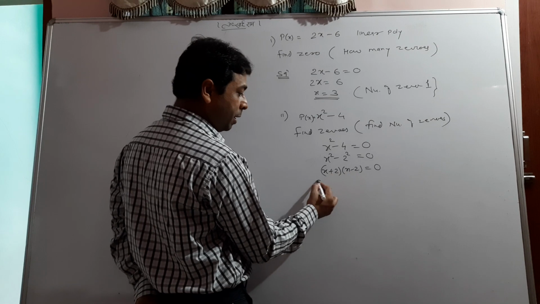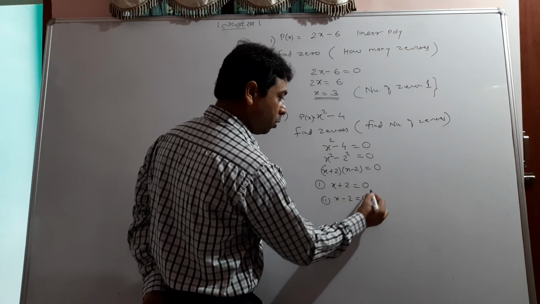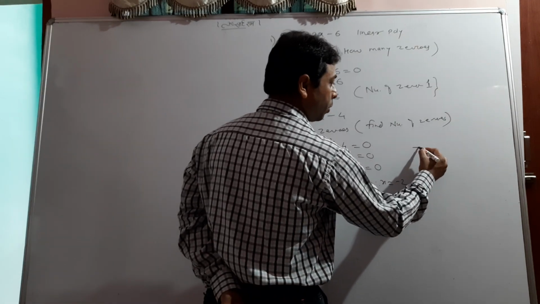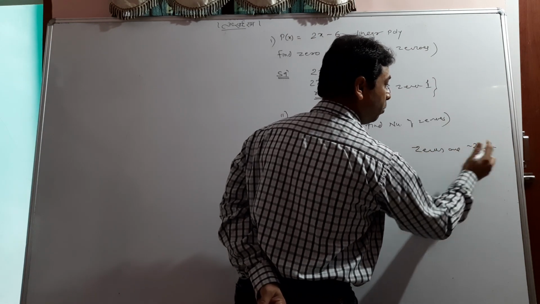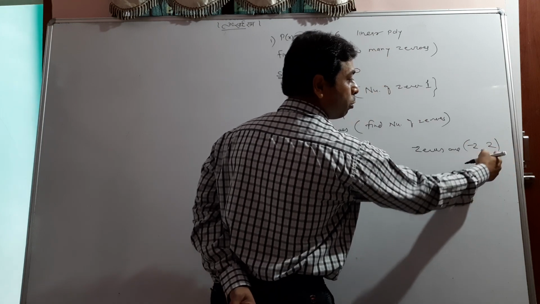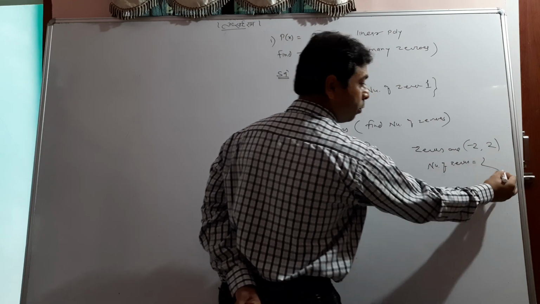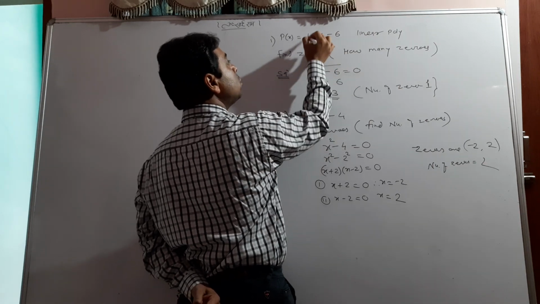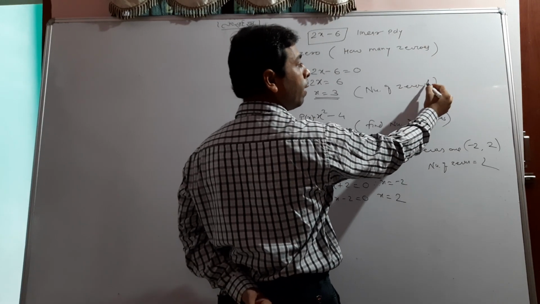Now two options are here. First is x plus 2 and second is x minus 2. So the first answer is minus 2 and the second answer is 2. So what did you get? The zeros are minus 2 and 2. And how many are there? In number, 2. Two zeros are there. The number of zeros is 2.